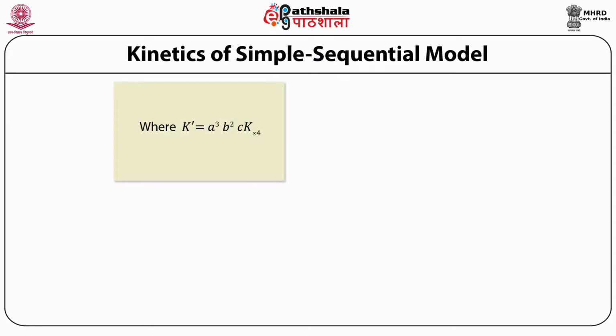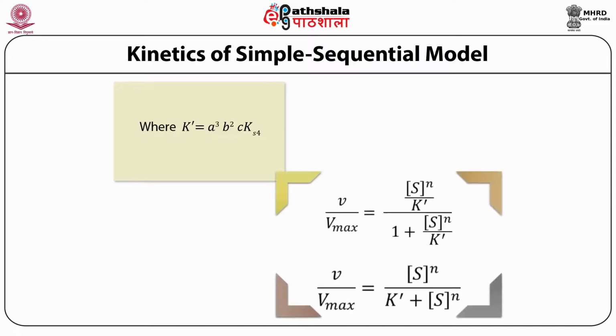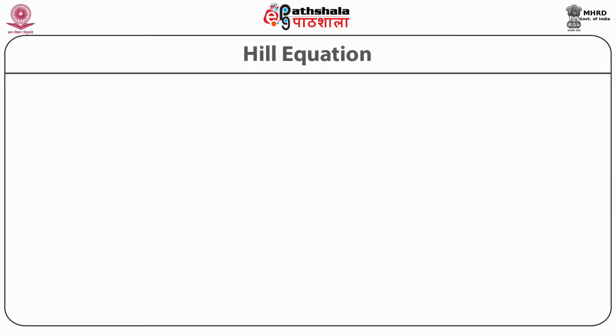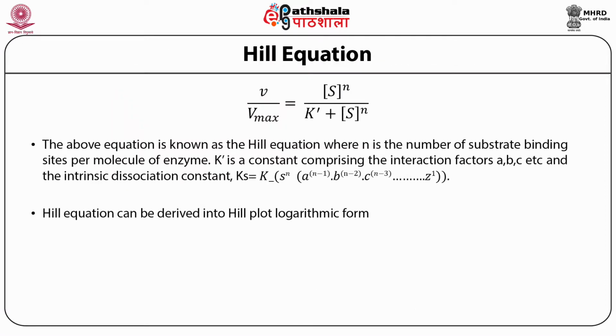That is further modified if you put A^3 B^2 C Ks^4 as K prime. Now your equation becomes finally V/Vmax equals S to the power n divided by K prime plus S to the power n. The above equation, which is known as Hill's equation, can be converted into the Hill's plot logarithmic form.